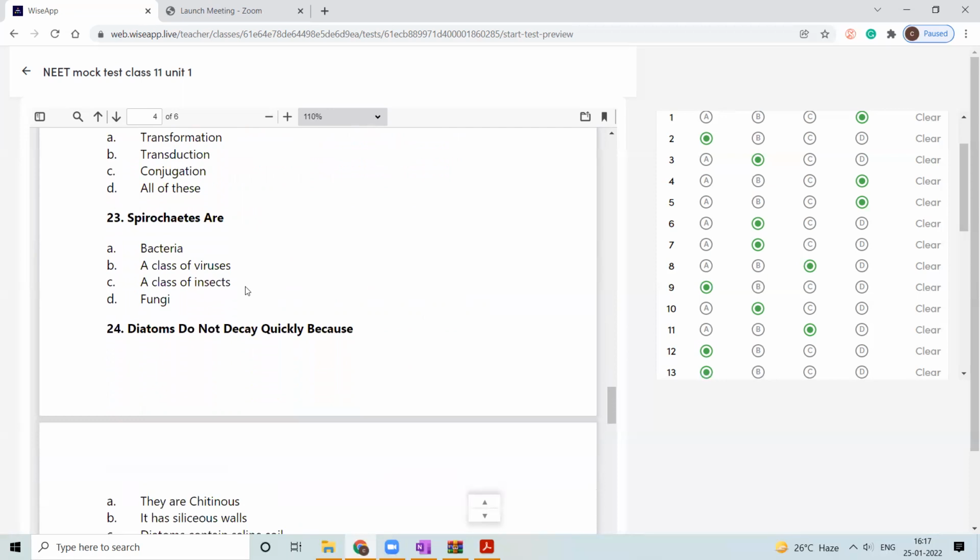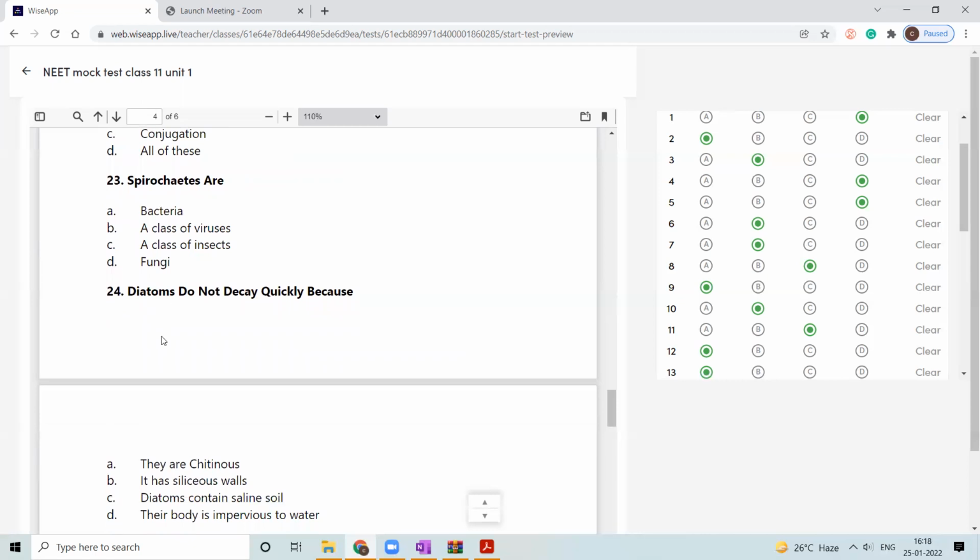Spirochetes are a class of virus, insect, fungi, bacteria. What is it? Bacteria. These are not insects, these are not virus. Go with the elimination method. If you are not clear, you go with the elimination method. Spirochete cannot be fungi. These are spiral in structure, hence are called spirochetes. Bacteria are divided into different classes like Vibrio, Bacillus, Cocci, based on the shapes. Spirochete is the spiral shape possessing bacteria.